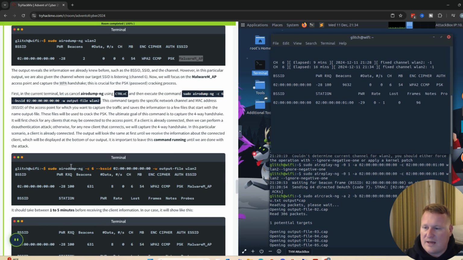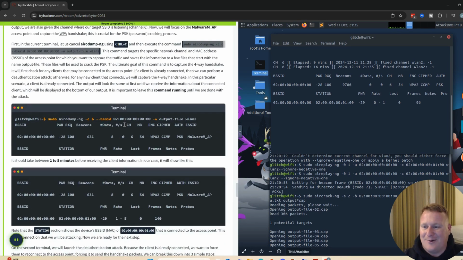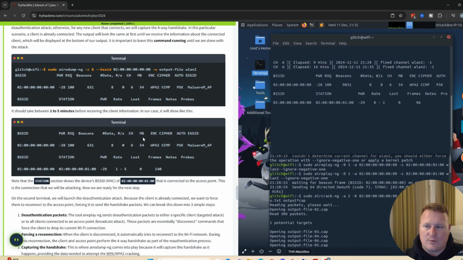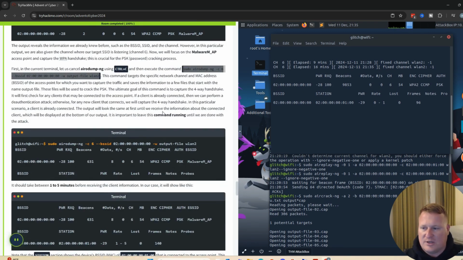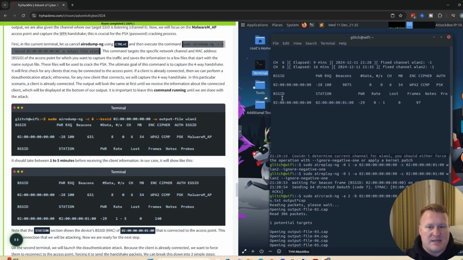We're going to rerun the command, specifically targeting channel 6 with our BSSID. So we'll grab this sudo command right here and drop it in this top box. As you can see, mine's already been running, as I'm at almost 10,000 beacons. As that's running, we're looking for any other connections that could already be on this BSSID. When you run that, give it about 50 seconds to a minute,